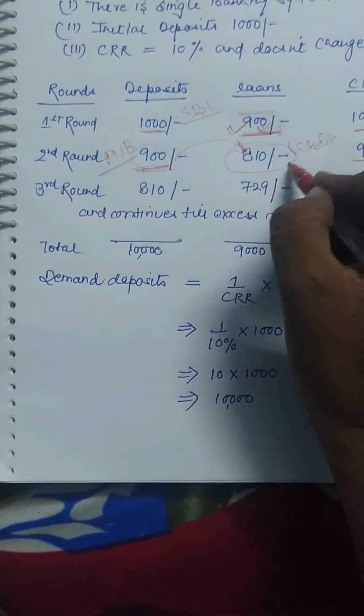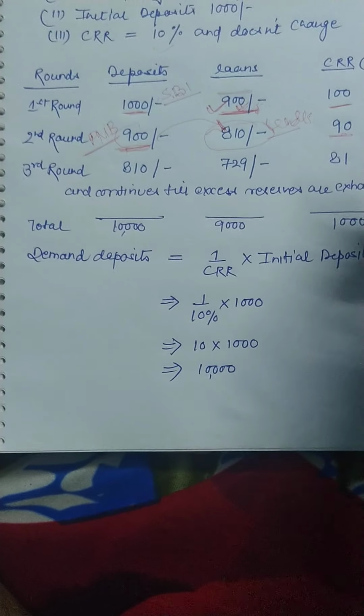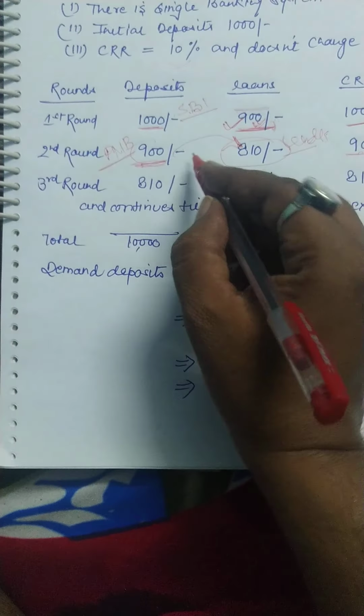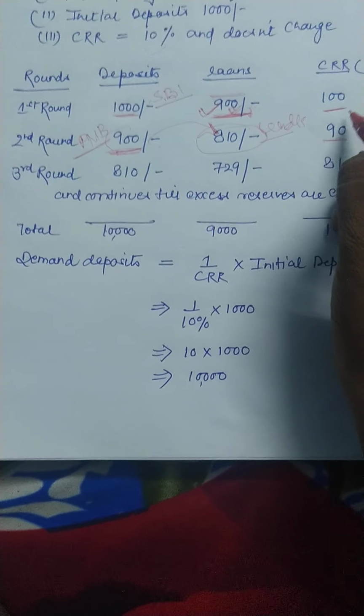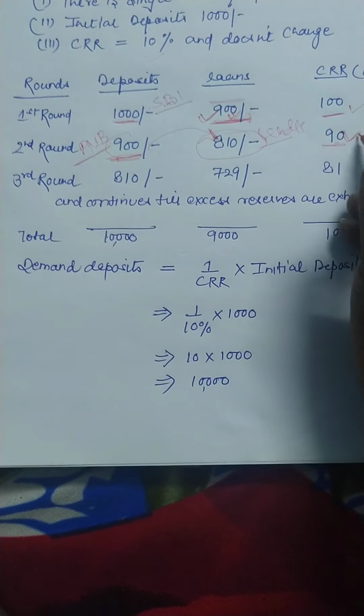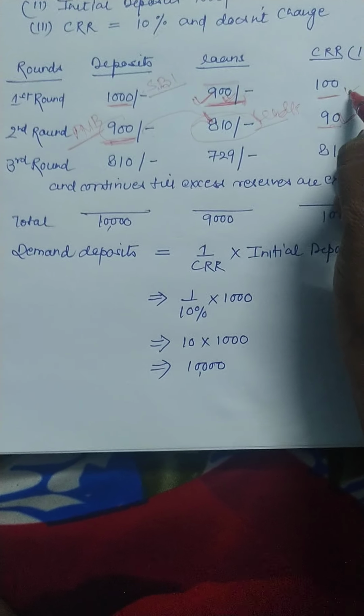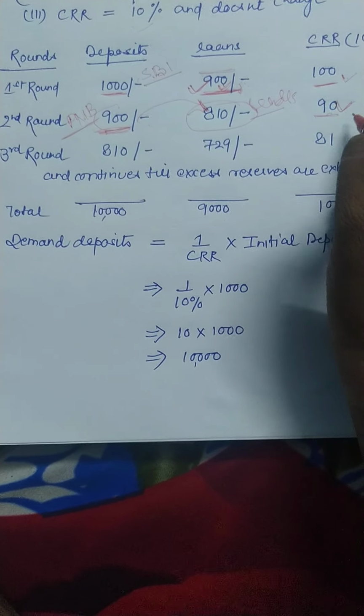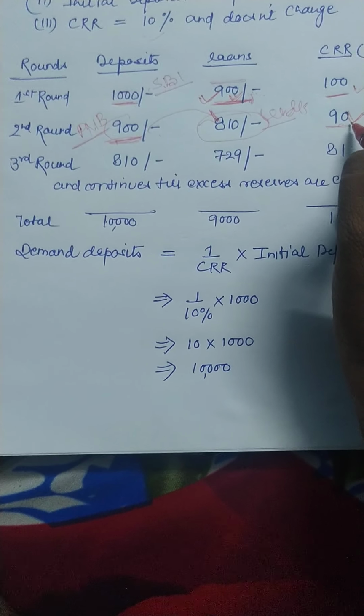It lends as a loan to another person. Since 10% is the CRR, you can see here 10% of 1000, here 10% of 900.